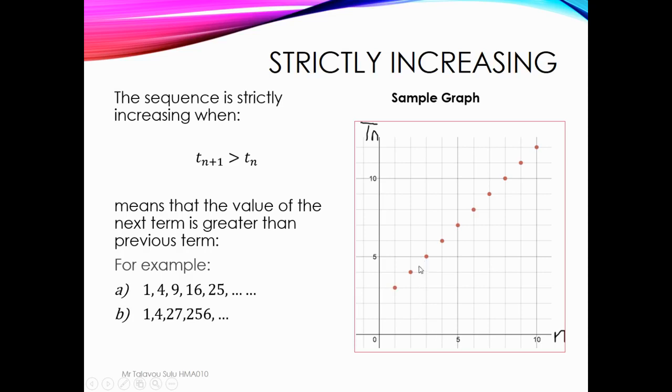I can graph it, and it is not a straight line. But the difference between strictly increasing and increasing: increasing is greater than or equal, but strictly increasing is greater than, but not equal.